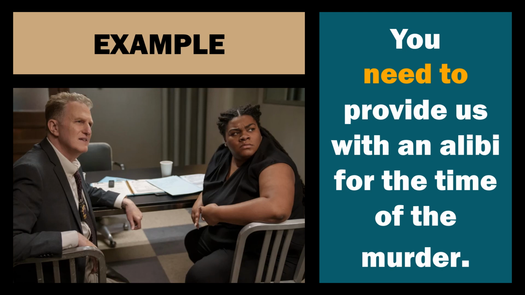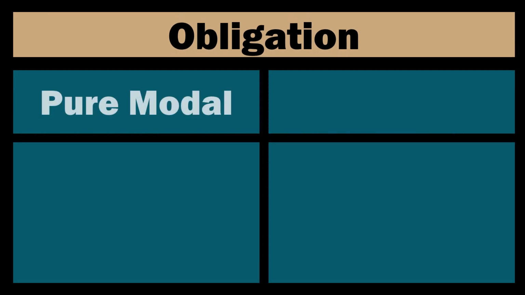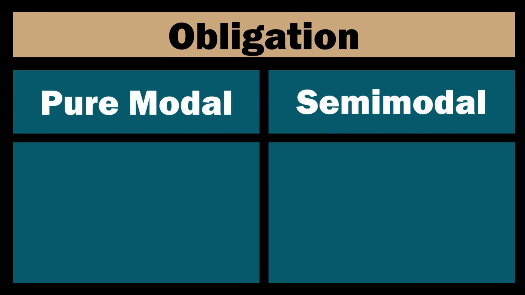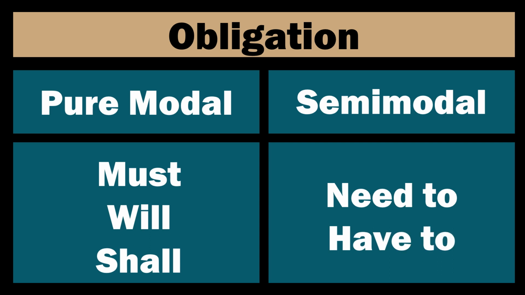In these 2 cases, you could say you must provide us with an alibi for the time of the murder, but you can use those semimodals, have to or need to. Quick summary of the obligation, we can use the pure modals or the semimodals. Must, will, and shall, or need to, have to. And you can frame them, these obligations, in the form of a question.